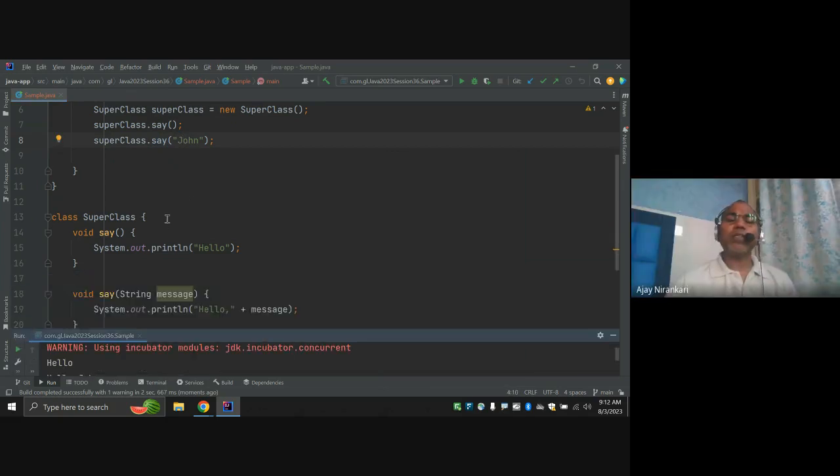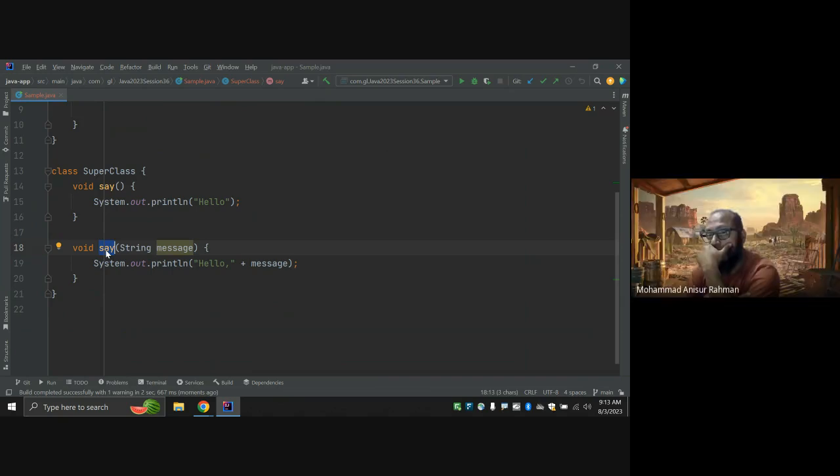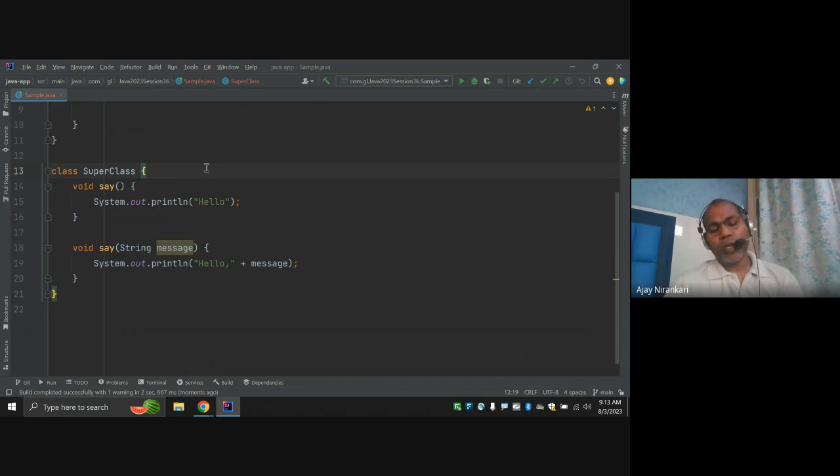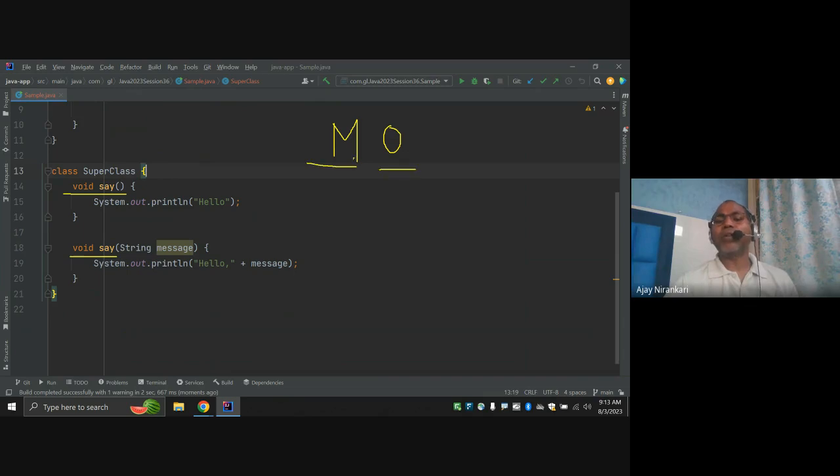So this is one concept in OOPS principles. In one class, if you define more than one method with the same name, two methods with the same name, this concept is known as method overloading. What is this? Method overloading. This is one more principle.